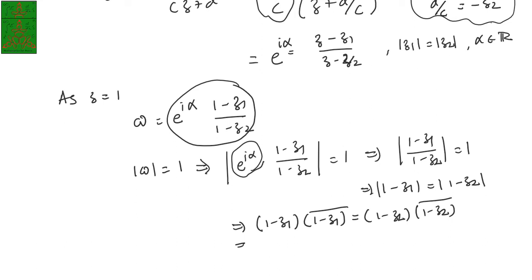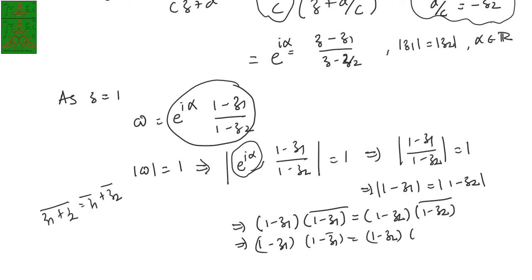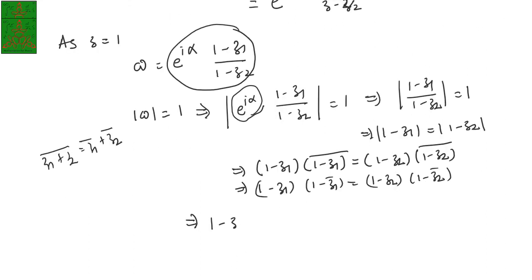So this will give you 1 minus z1 into 1 minus z1 bar, because conjugate of 1 minus z1 is 1 minus z1 bar, using the property that conjugate of z1 plus z2 is z1 bar plus z2 bar. With this property we can write this, and similarly on this side also. This will imply 1 minus z1 minus z1 bar plus z1 into z1 bar equal to 1 minus z2 minus z2 bar plus z2 into z2 bar.